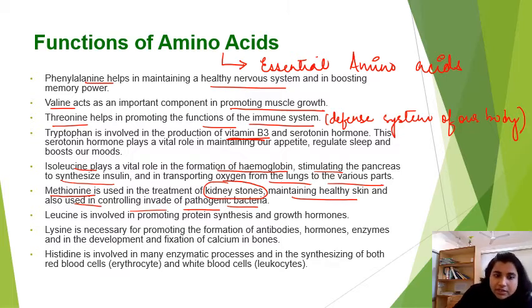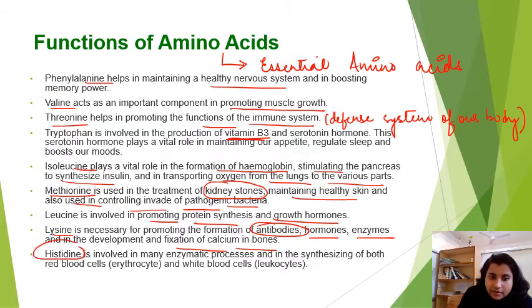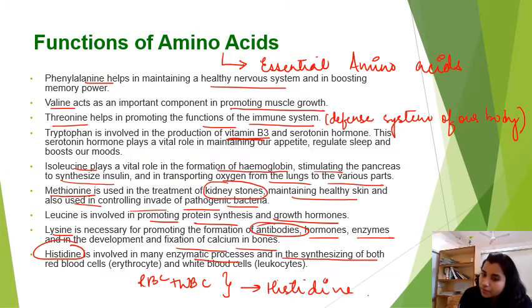Clear? Leucine is involved in promoting protein synthesis and growth hormones. Coming to lysine. Lysine is necessary for the formation of antibodies, hormones, enzymes, and in the development and fixation of calcium in bones. Histidine. Histidine is involved in many enzymatic processes and in the synthesizing of both RBC and WBC. For both histidine is used, right? So these are the functions of essential amino acids.